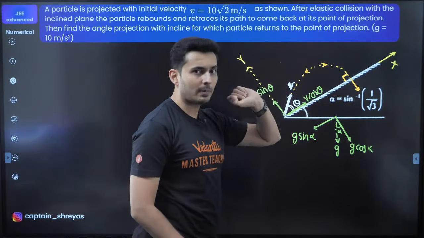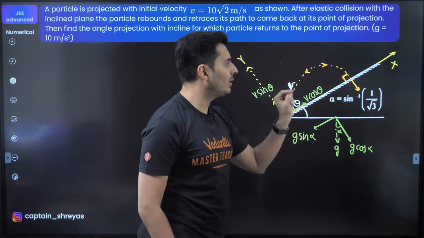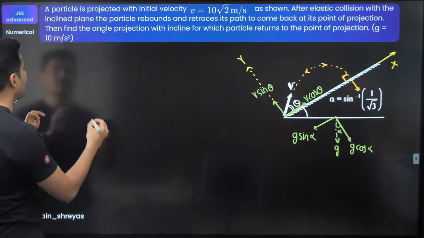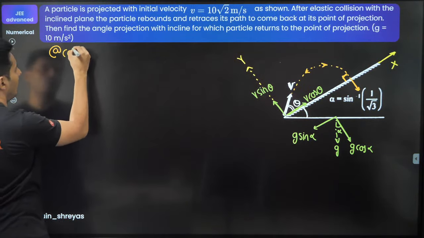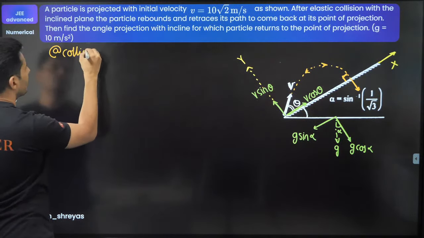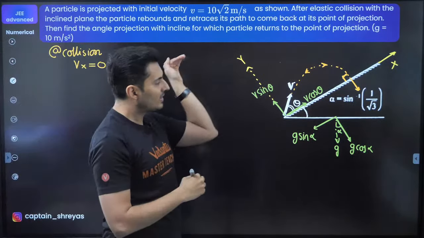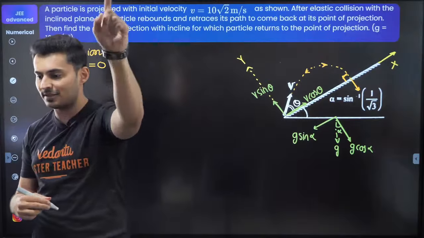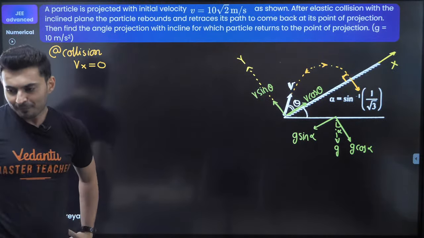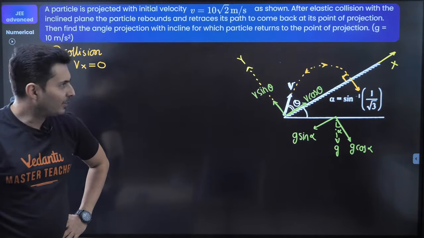Now, because it hits perpendicularly, that means there is no x component of velocity at the collision. Everybody agrees over here? So, can I say at the time of collision, the velocity in the x direction becomes 0? Because the velocity hits perpendicular so that it can retrace the same path. Everybody with me on this? Great. Just think about it.